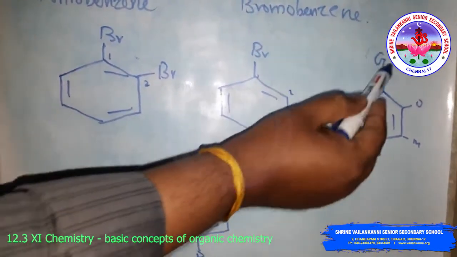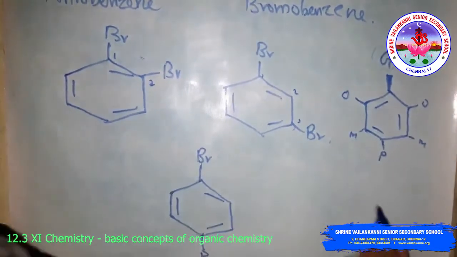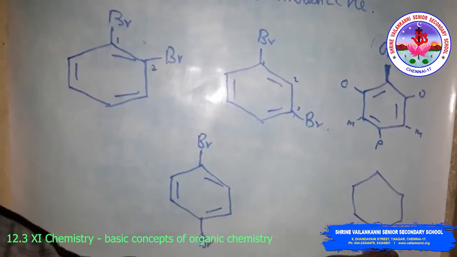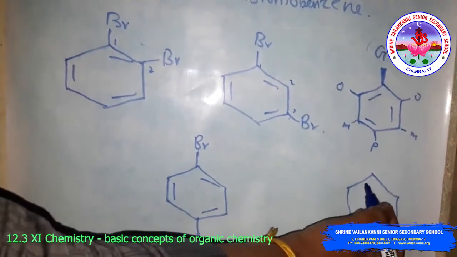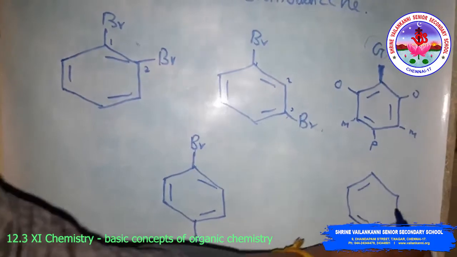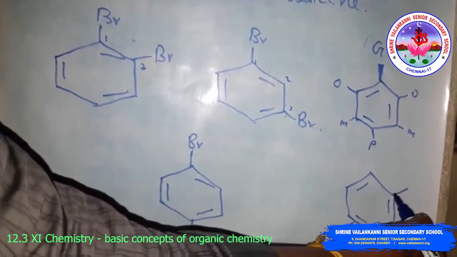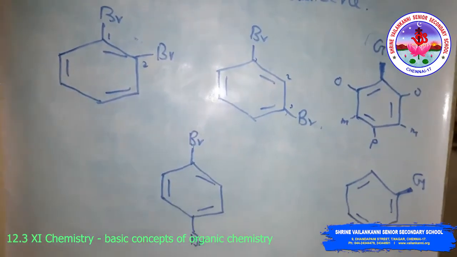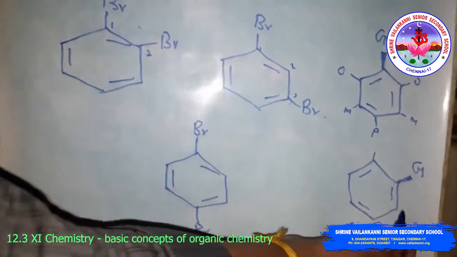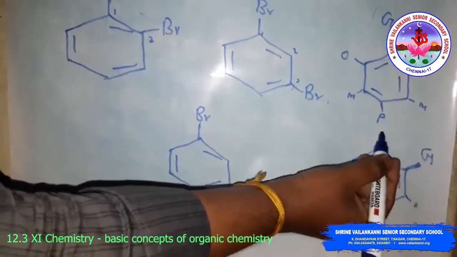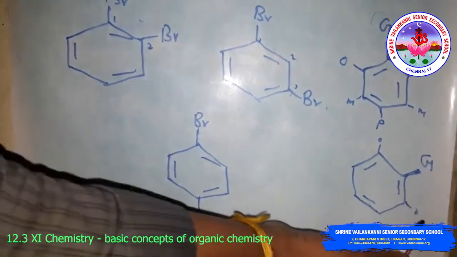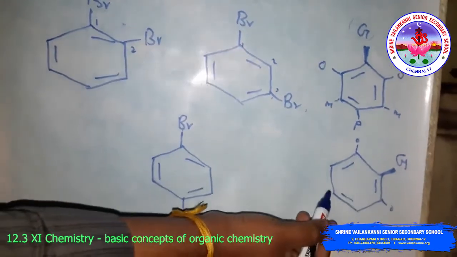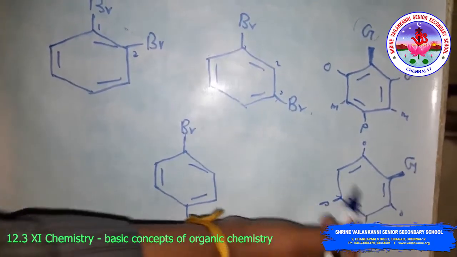Wherever the group is present, the adjacent positions are the ortho positions. Suppose the group is present here, then this is an ortho position, because it is adjacent. This carbon atom is also ortho. The opposite one is para and this is meta.